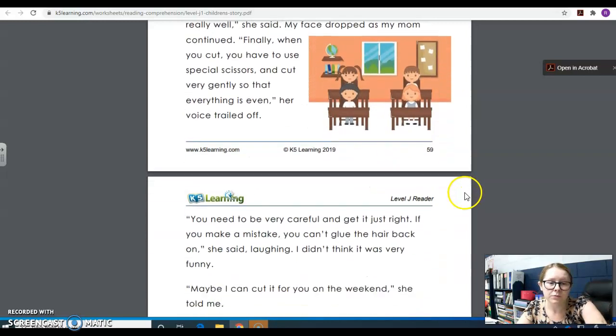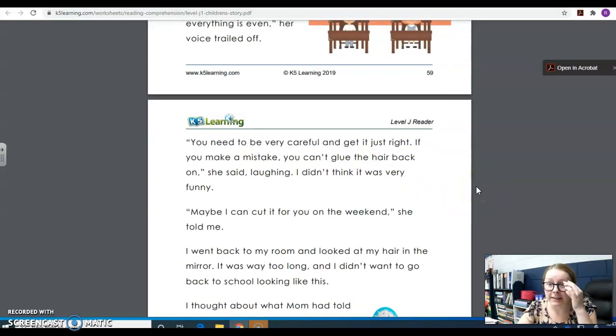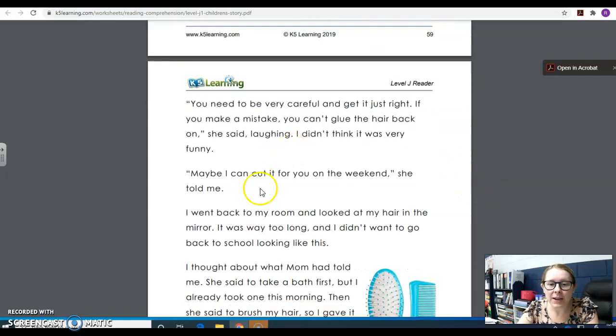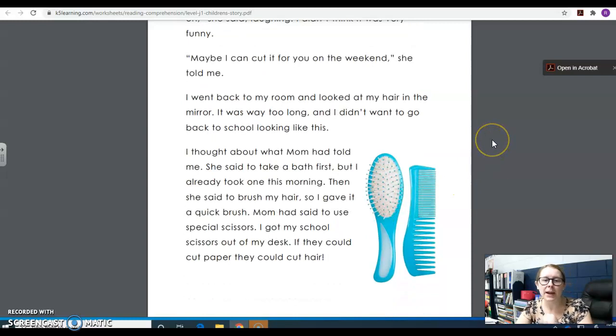Her voice trailed off. You need to be very careful and get it just right. If you make a mistake, you can't glue the hair back on, she said, laughing. I didn't think it was very funny. Maybe I can cut it for you on the weekend, she told me. I went back to my room and looked at my hair in the mirror. It was way too long, and I didn't want to go back to school looking like this.